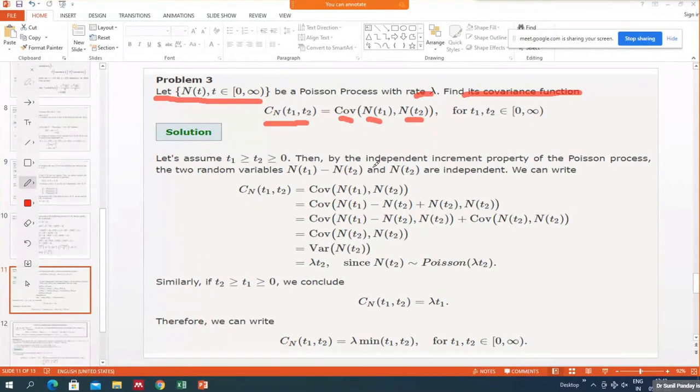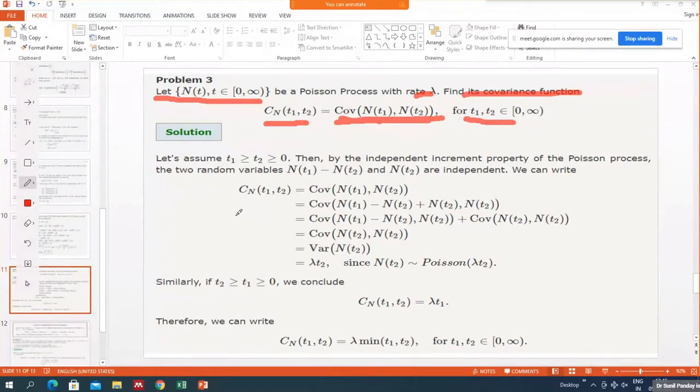You know that we can define it in terms of R_X(t1, t2) minus mu_X(t1) mu_X(t2). So it's a covariance, and we have to calculate the covariance for any two time instances, with random variables N(t1) and N(t2). So we have to find the covariance of this.